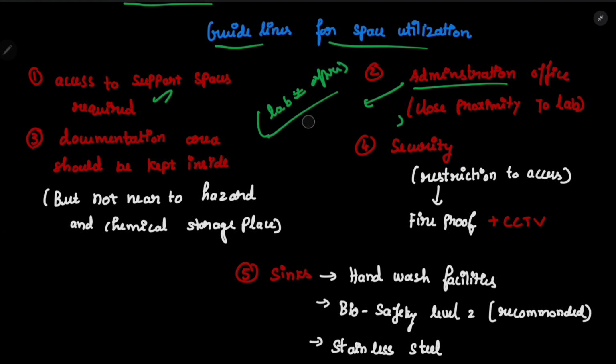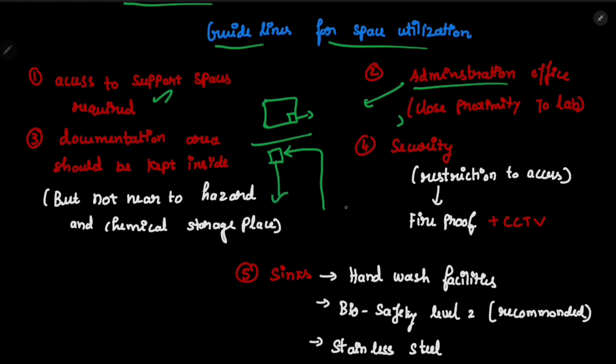For example, let's say this is a lab, and inside this we have a receipt room, but we don't have an administration office. Administration office will be kept here in a separate building. Okay, so the people who only have the role of administration will come here and do the work and go. And the people who have to do the sample analysis will come to the actual laboratory and give the sample receipt and do all the work. So that is the role of the administration office, and it should be in close proximity. For example, if this administration office is related to this lab, then it should be in close proximity, right?